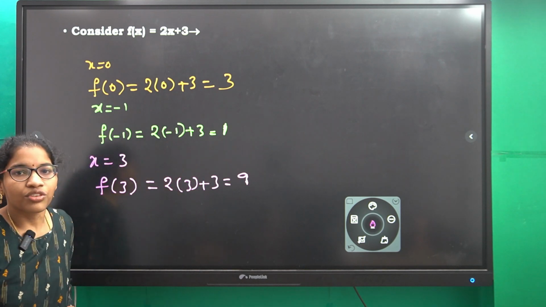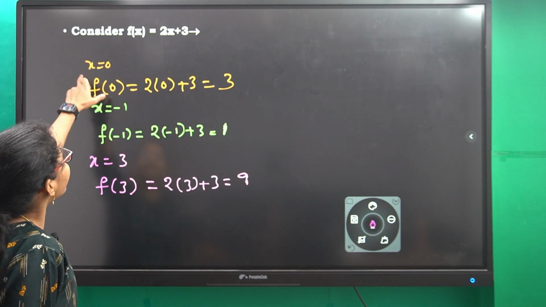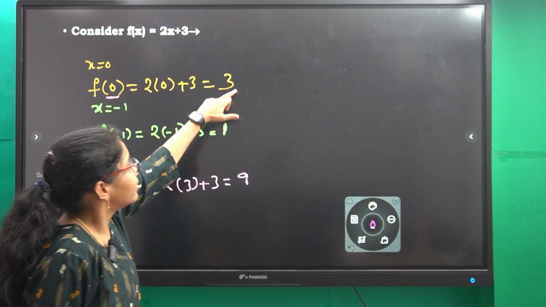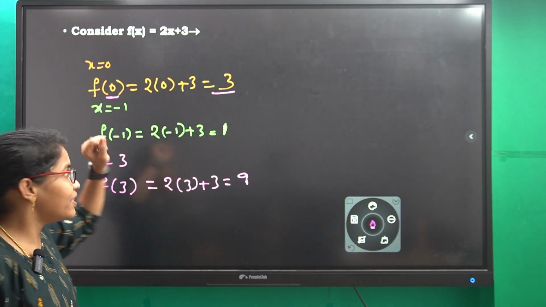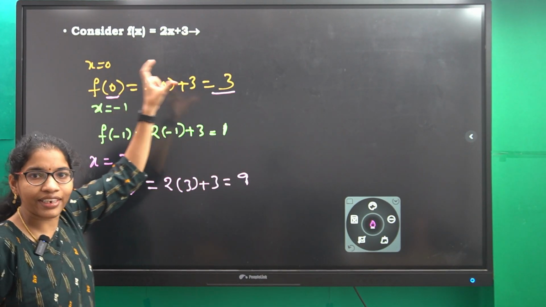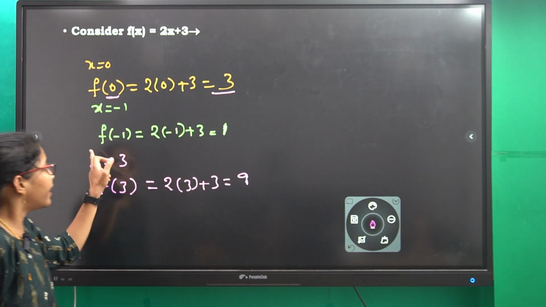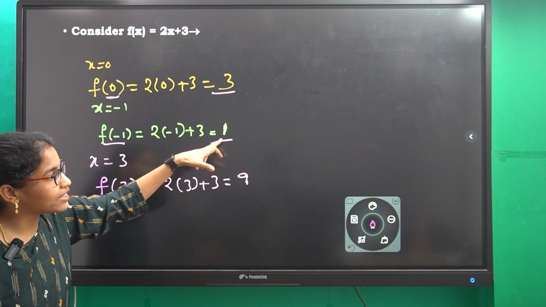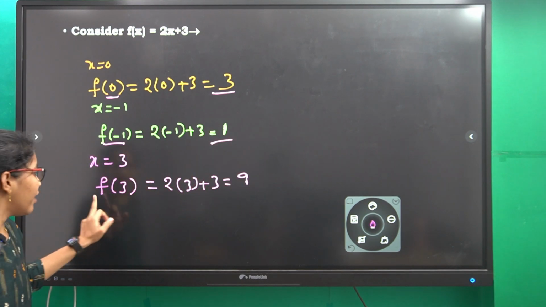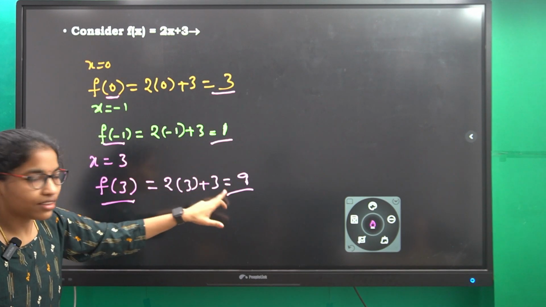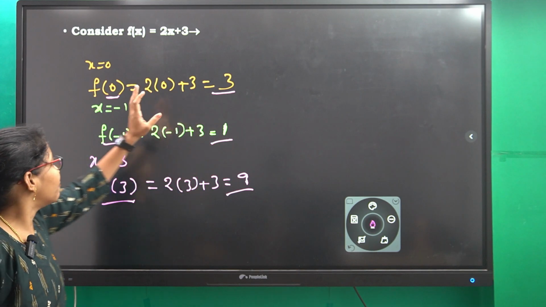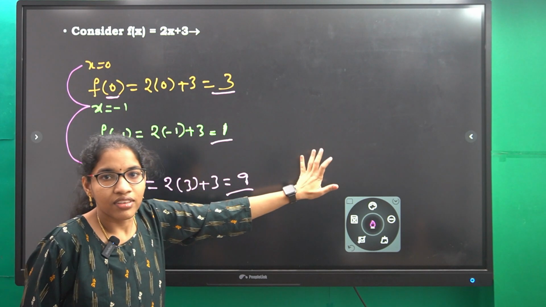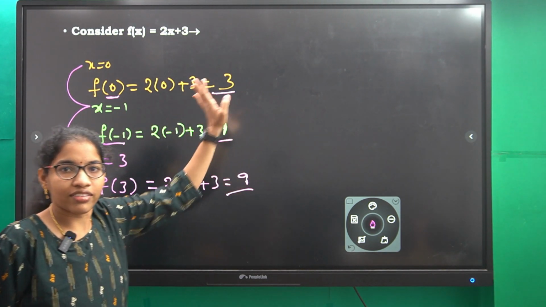Observe here, whenever I give 0 as an input, what is the output? 3. That means for the input 0 we are getting only a single output. For f of minus 1, what do we get? 1. That is also a single output. F of 3 is 9, also a single output. That means whenever I take different inputs, we are getting different outputs, not the same outputs.